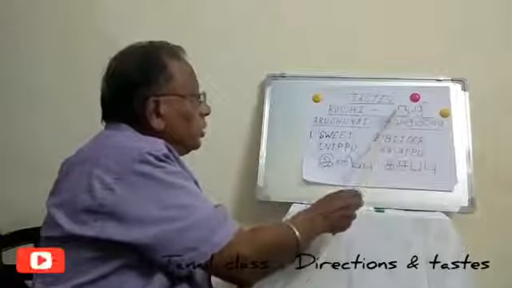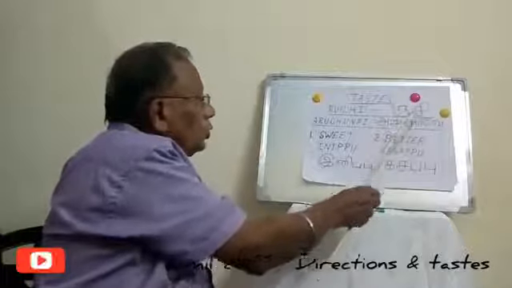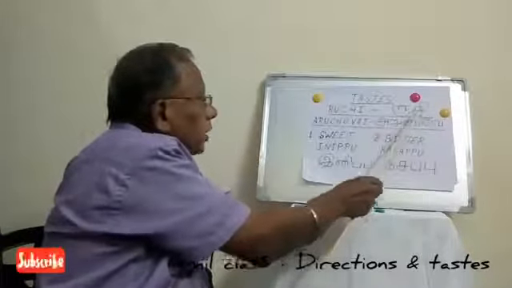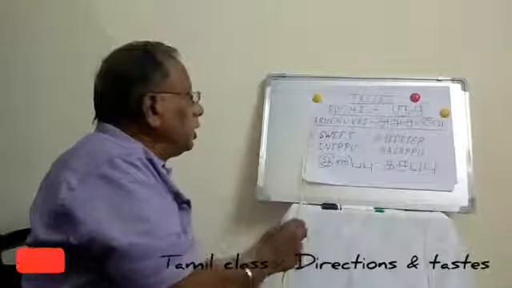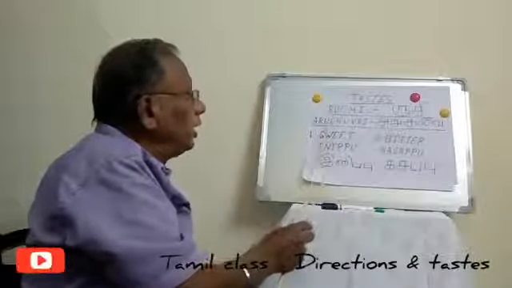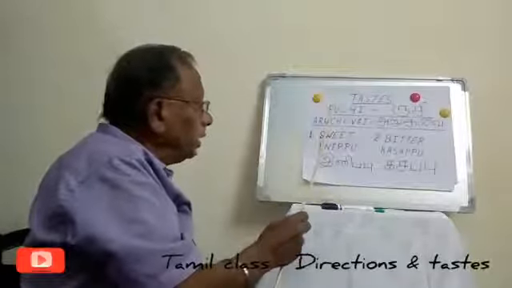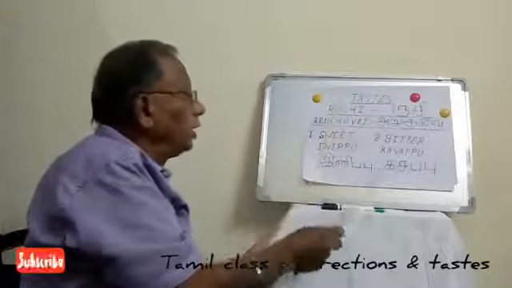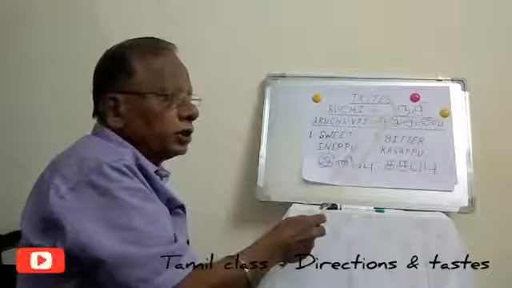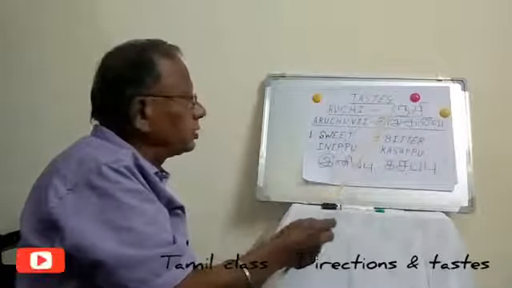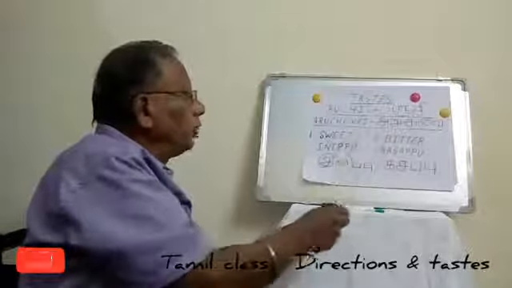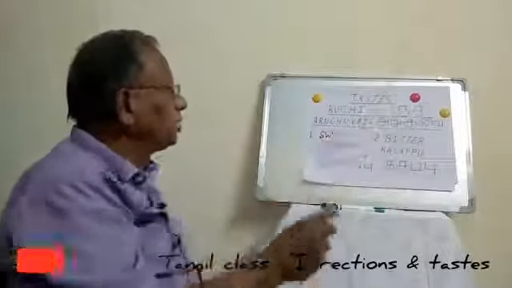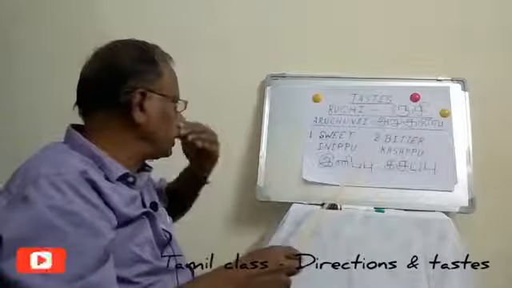This is Ruchi, written like this in Tamil. In our literature we say Aru Chuvai, which means 6 tastes. Aru means number 6. In short, when we are telling, we say Aruchuvai. Now let's go for the different types of taste.